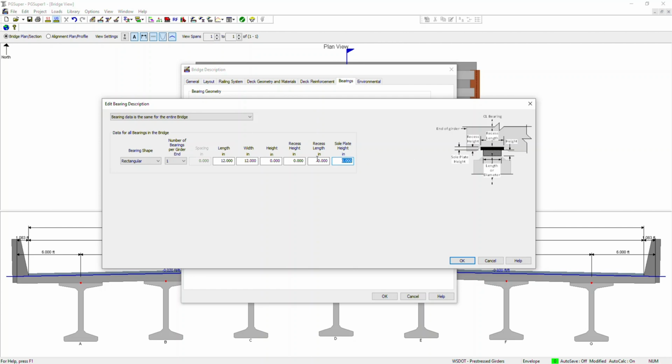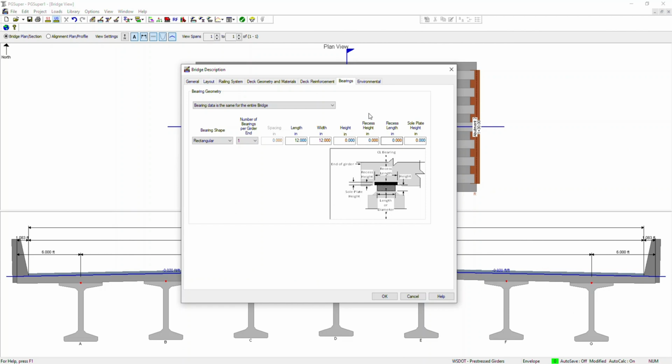So you can just provide this for information, whatever you have used. But later PGSuper can also give you the values that can be used for bearing design. So let me click OK and go to environmental.